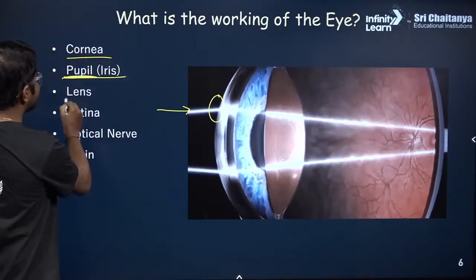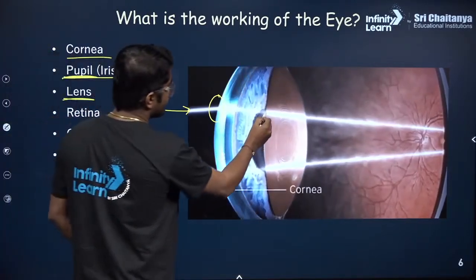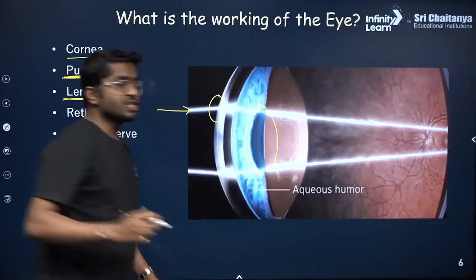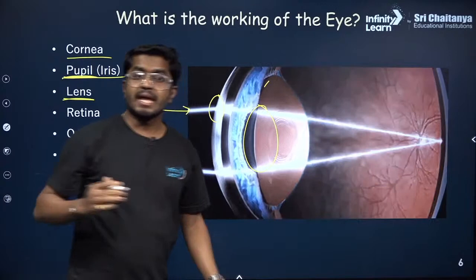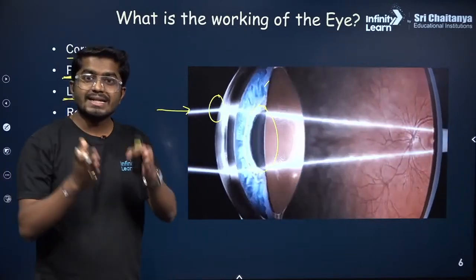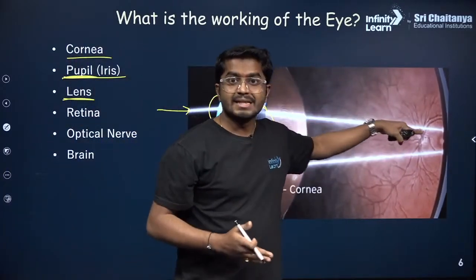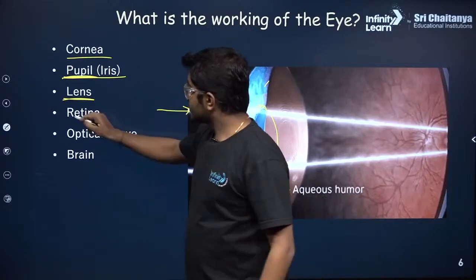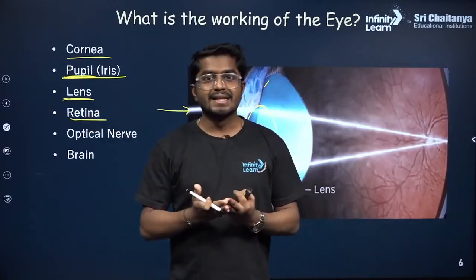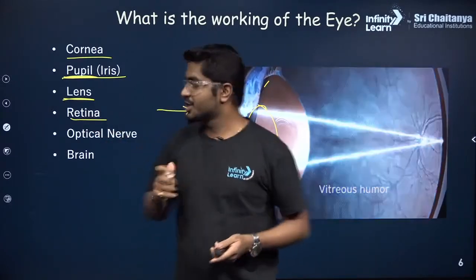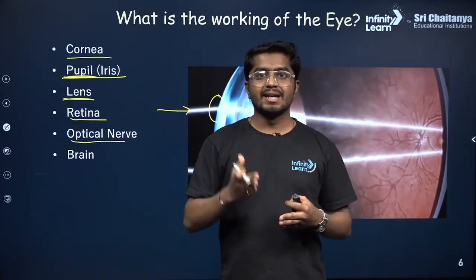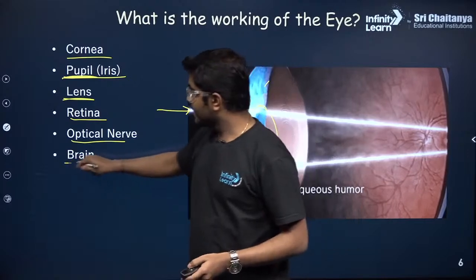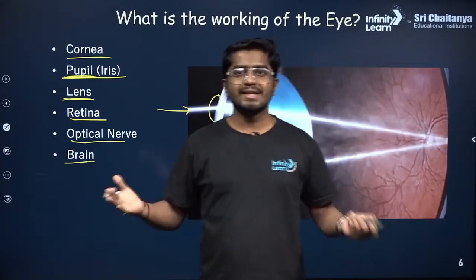Then what is this lens? You see this lens, it changes shape. When this lens changes shape, what happens? It tries to focus the beam onto the retina. This retina is nothing but the screen. So we are getting a real image, correct? And there is an optic nerve which carries the signal to the brain, and the brain interprets the signal. All right, that is the working.